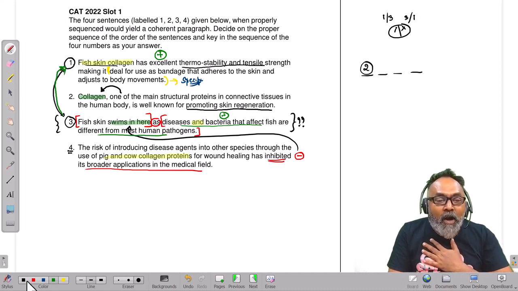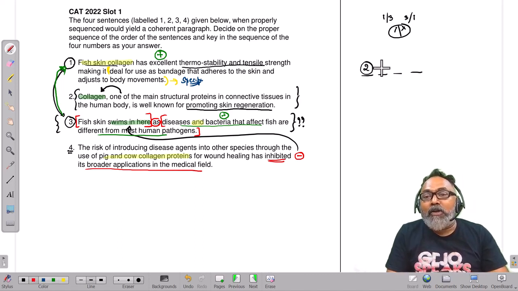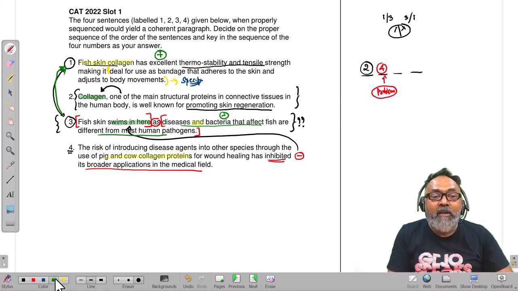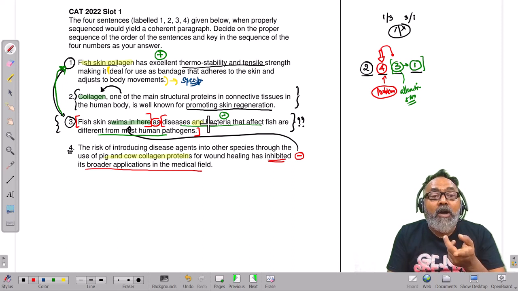Which means, after introducing collagen, what collagen is, number 4 told us a problem, and then introduces an alternative and says that we have got fish skin, or a solution to it. And then talks specifically about one specific aspect of it. So 3.1 is a block. 4 is making the transition. 4 to 3 is making the transition. In terms of problem to solution, 2, 4, 3, 1, everything depends upon how we read this.